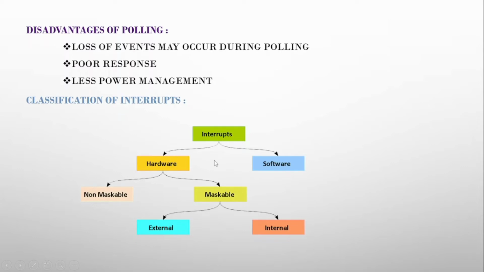Interrupts are classified into two parts, hardware interrupts and software interrupts. Hardware interrupts are again classified into non-maskable and maskable, whereas maskable interrupts are also classified as external interrupts and internal interrupts.